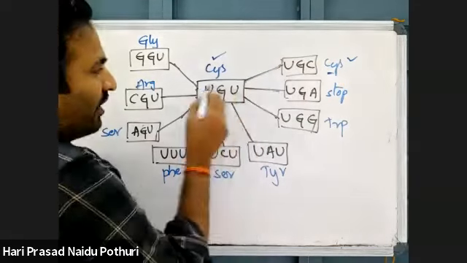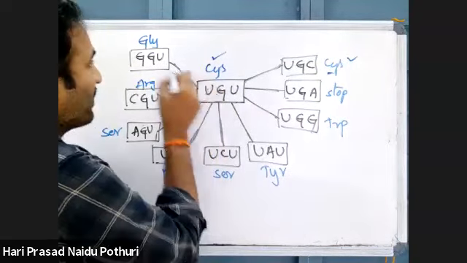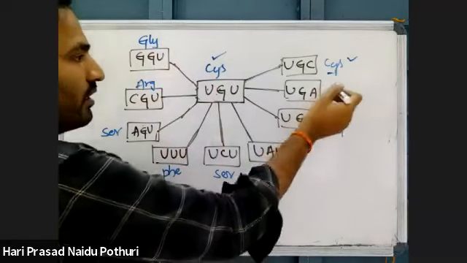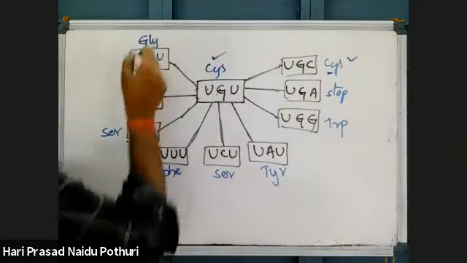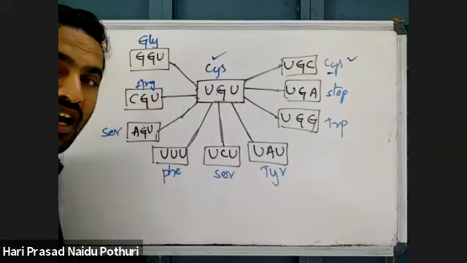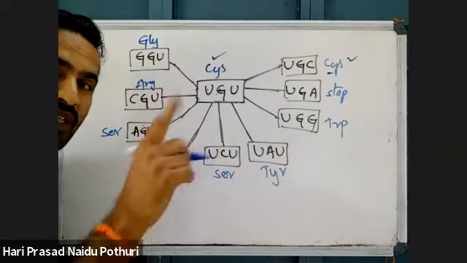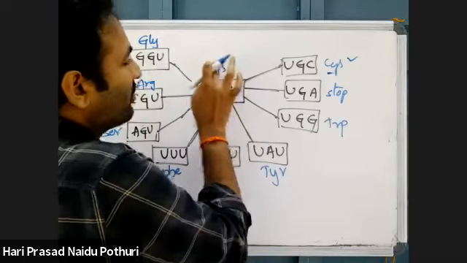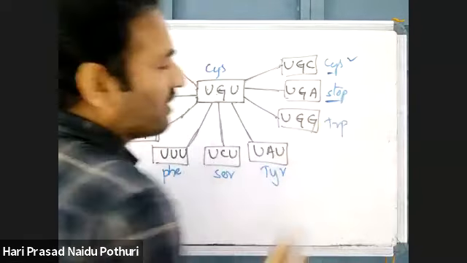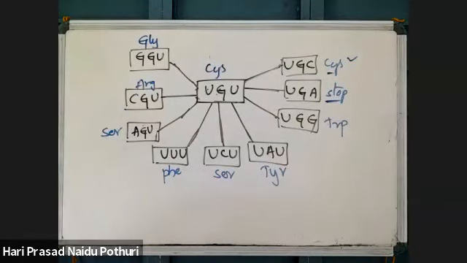But if U is replaced with G and so on, the amino acids change: tryptophan, tyrosine, serine, phenylalanine, serine, arginine, glycine. That is one type of mutation. And finally, due to this change, a stop codon may come. Like that, mutations can be of three types.